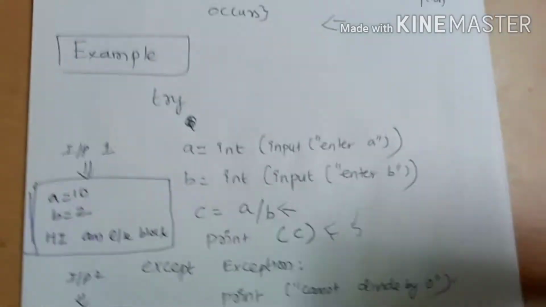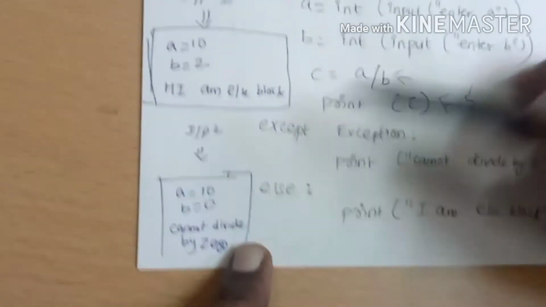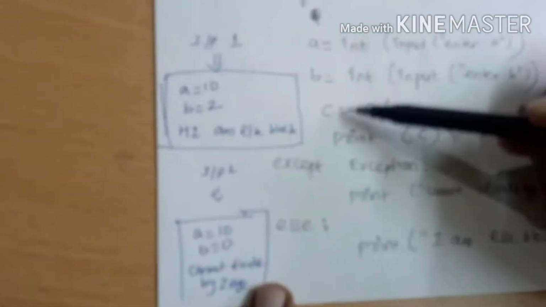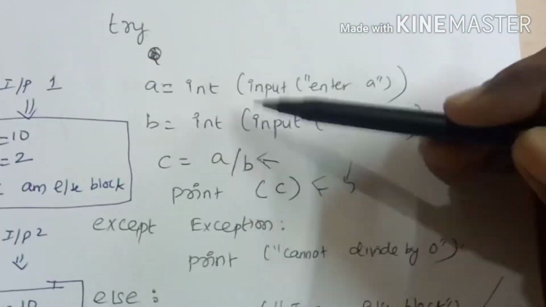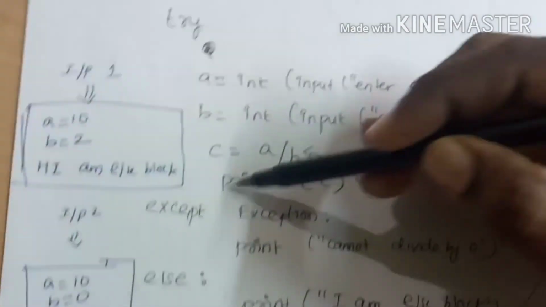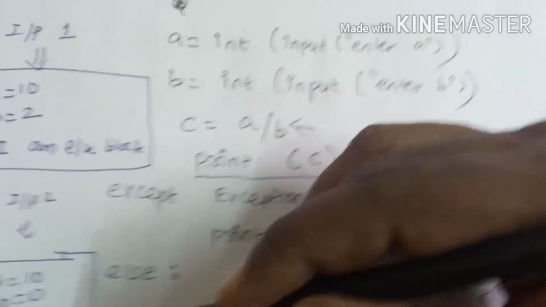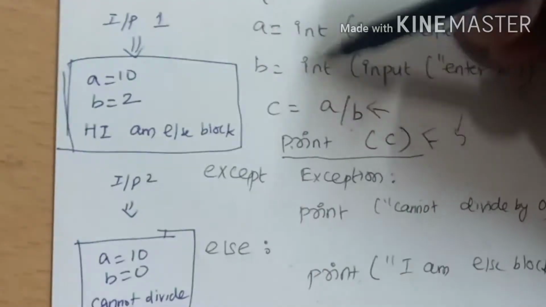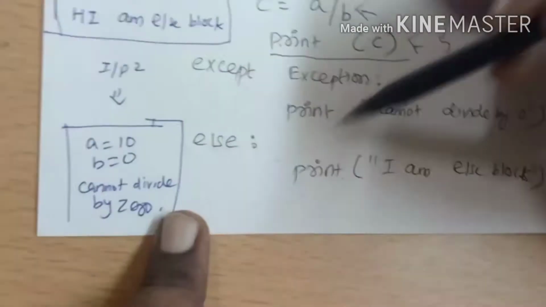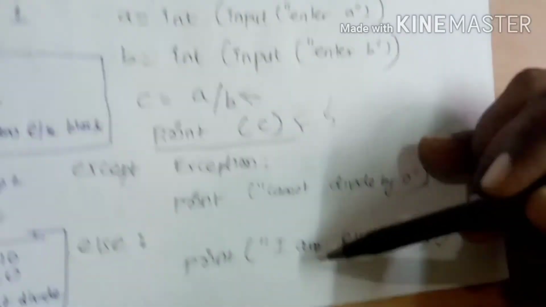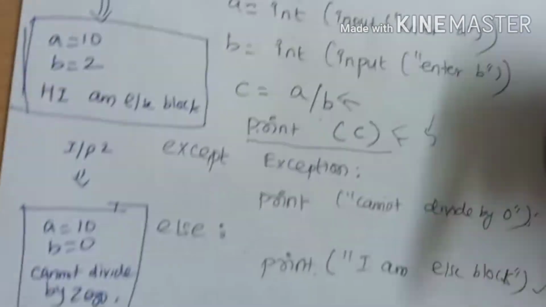Let's take another example. The user gives A as 10 and B as 0, which is an abnormal condition. That is an error, because you can't divide a number by 0. 10 divided by 0 will not work. So what happened? The print statement will not be executed, and it jumped to the except block. So when an exception occurs, it directly jumps to the except block, and that will print cannot divide by 0. You can see the else statement will not be printed. So this is an example of the try except else block.